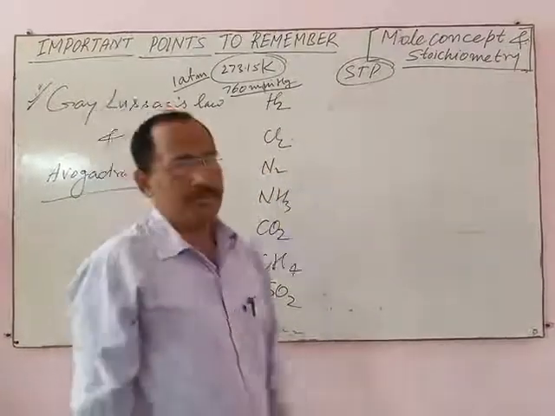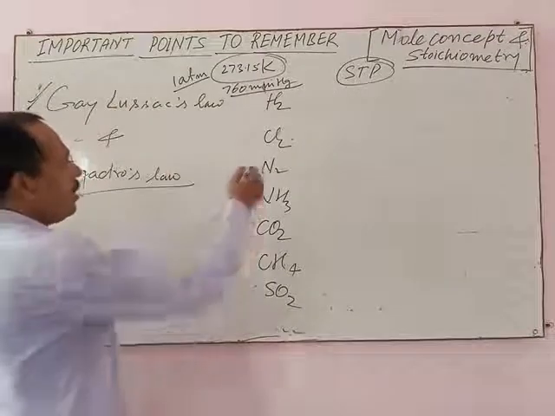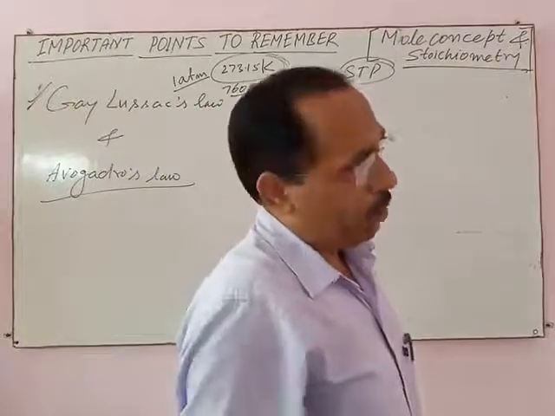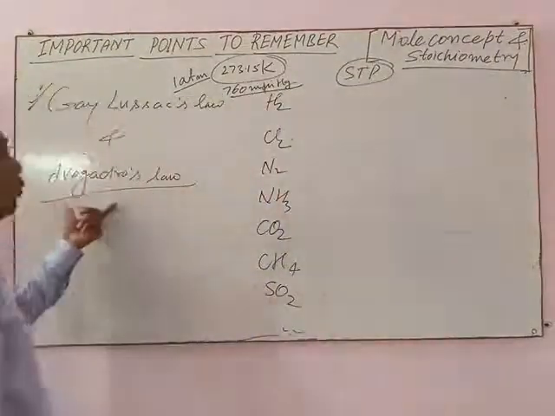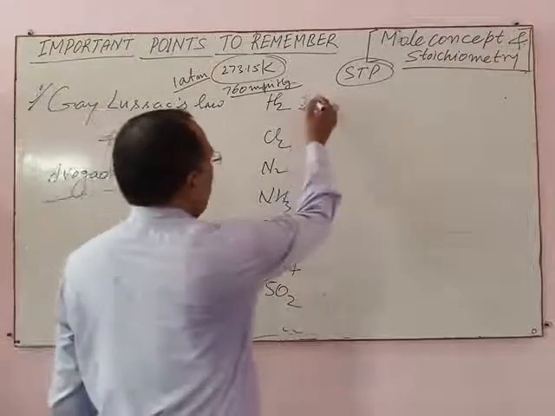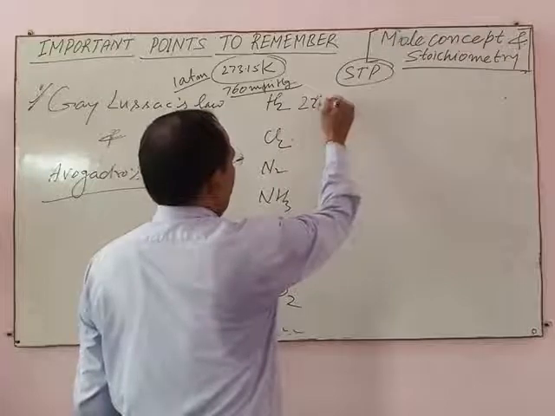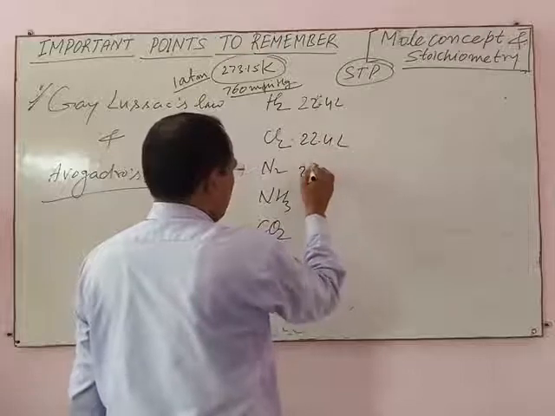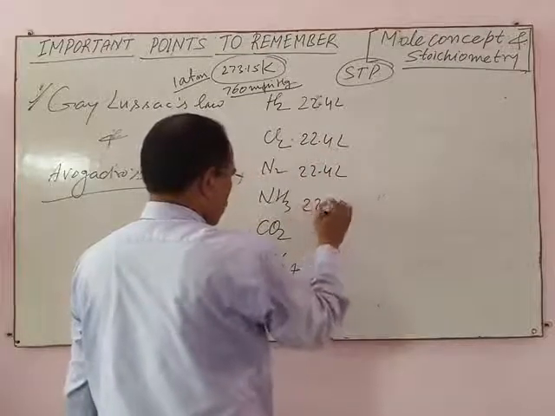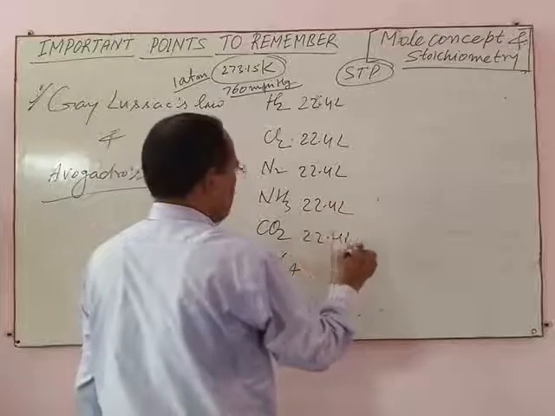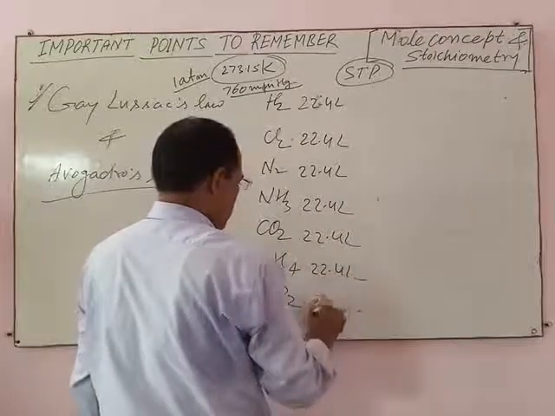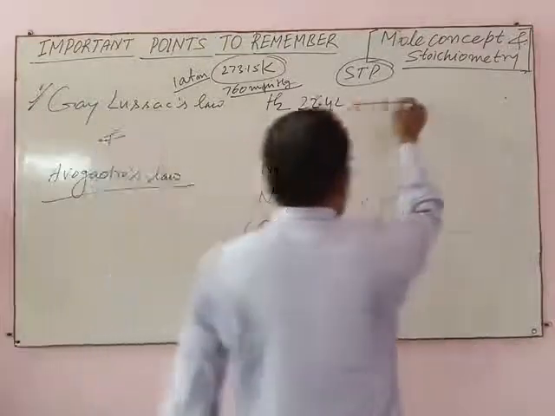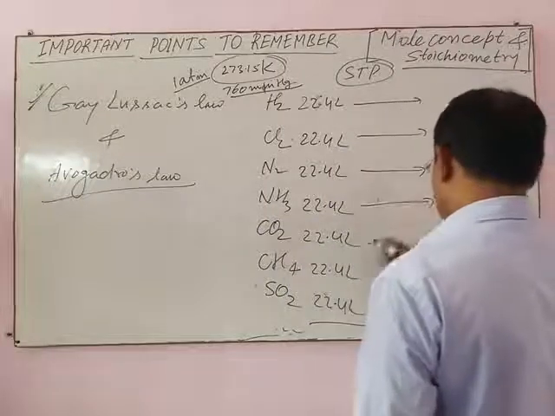This is called STP. At STP, 1 mole of any gas occupies how many liters? 22.4 liters. According to the statement of Avogadro law, 22.4 liters of each gas, any gas, contains how many molecules?